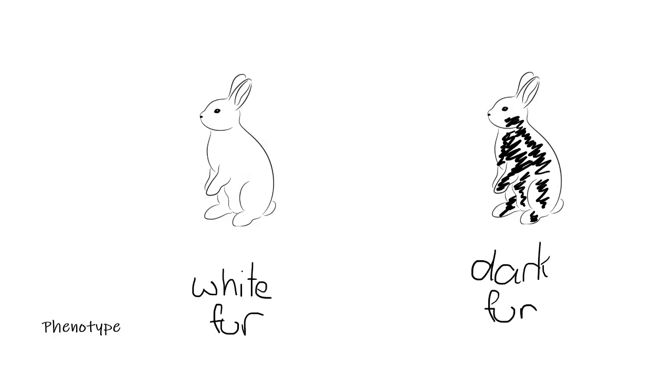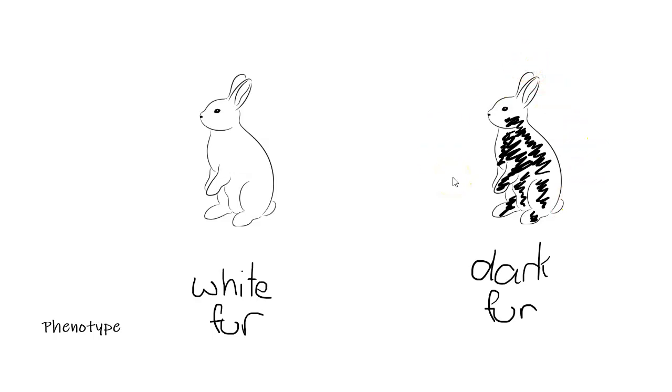Any predators that are in the environment are not able to see the dark furred rabbits as well as they're able to see the light furred rabbits. So what that will mean is that the light furred rabbits will be less likely to survive and reproduce and pass on their genes. So we'll end up with less white rabbits in the population, whereas the dark furred rabbits are more likely to survive because they blend in and are less likely to be predated.